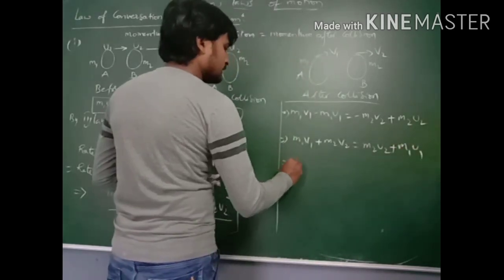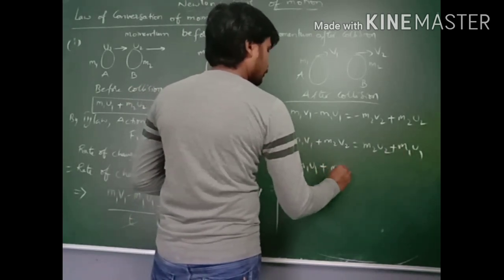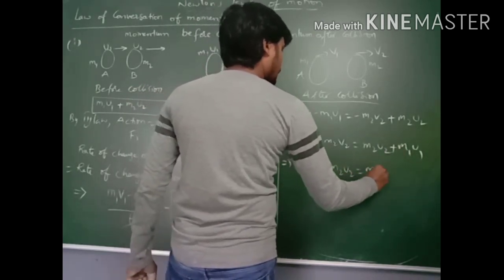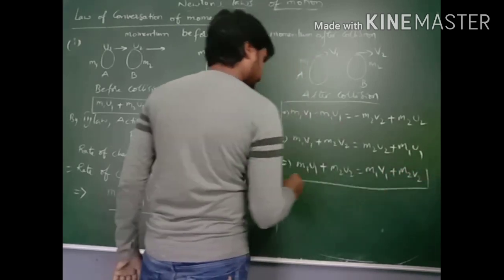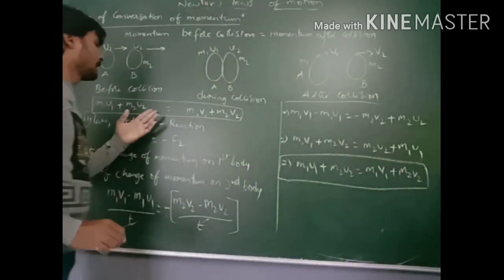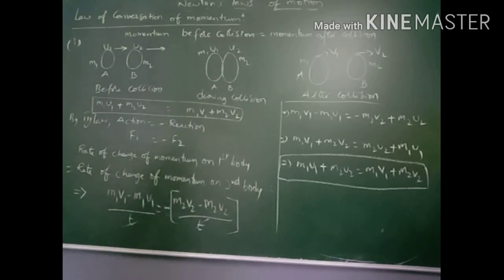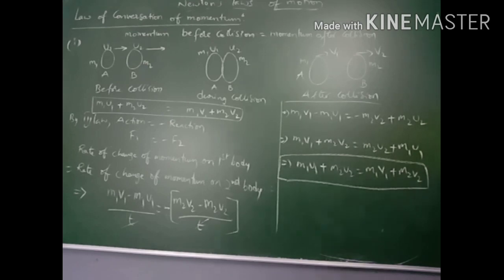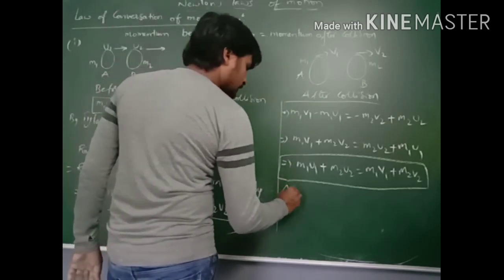If we rewrite this, m1 u1 plus m2 u2 is equal to m1 v1 plus m2 v2, which is the final formula as we already got it. It is the first case, and this case is regarding after collision.